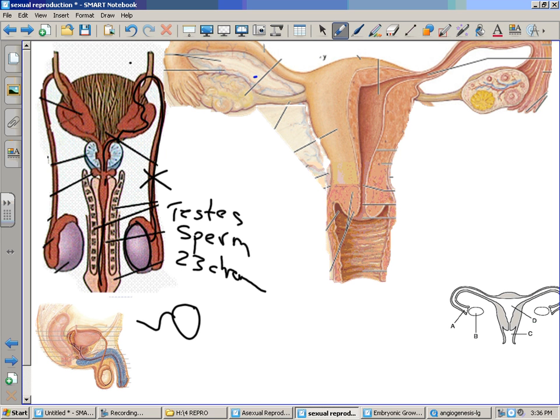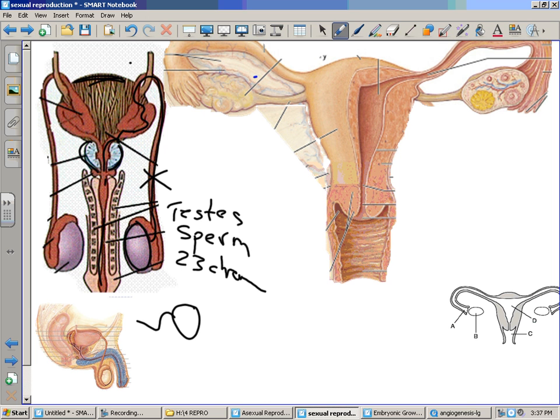This structure here is the urinary bladder. The 2 do not mix. When a man has an enlarged prostate or prostate cancer, remember that tightens around that tube there, and that tube is shared for a man to urinate or to release semen, so that can be a very tough time. If someone gets older and they have an enlarged prostate or prostate cancer, it's very tough to urinate. So the sperm comes out. It's going to travel up here.